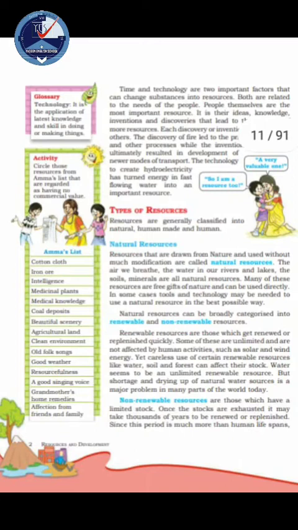And balancing the need to use resources and also conserve them for the future is called sustainable development, right? So what is sustainable development? Sustainable development is balancing the need to use resources and also conserve them for the future.